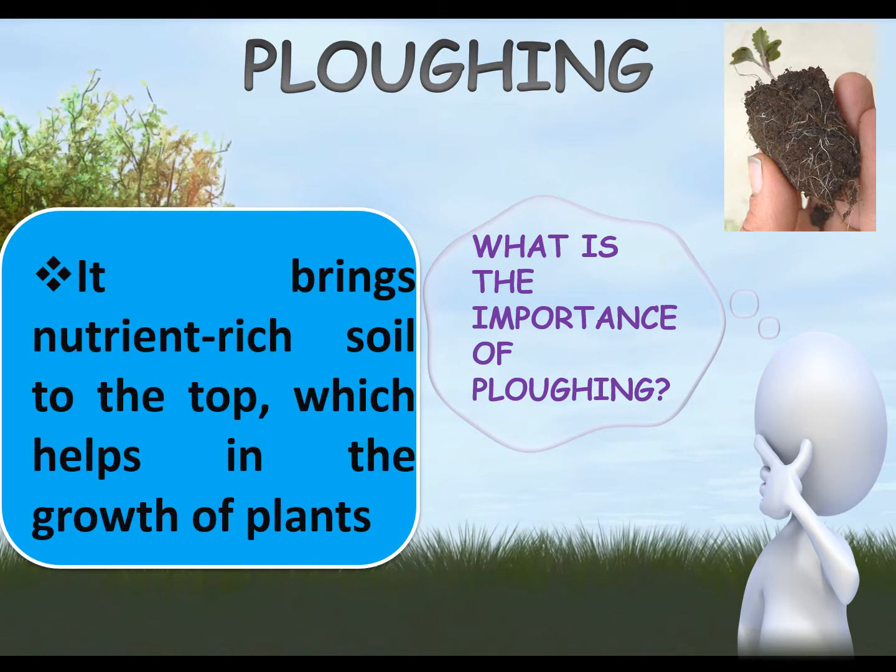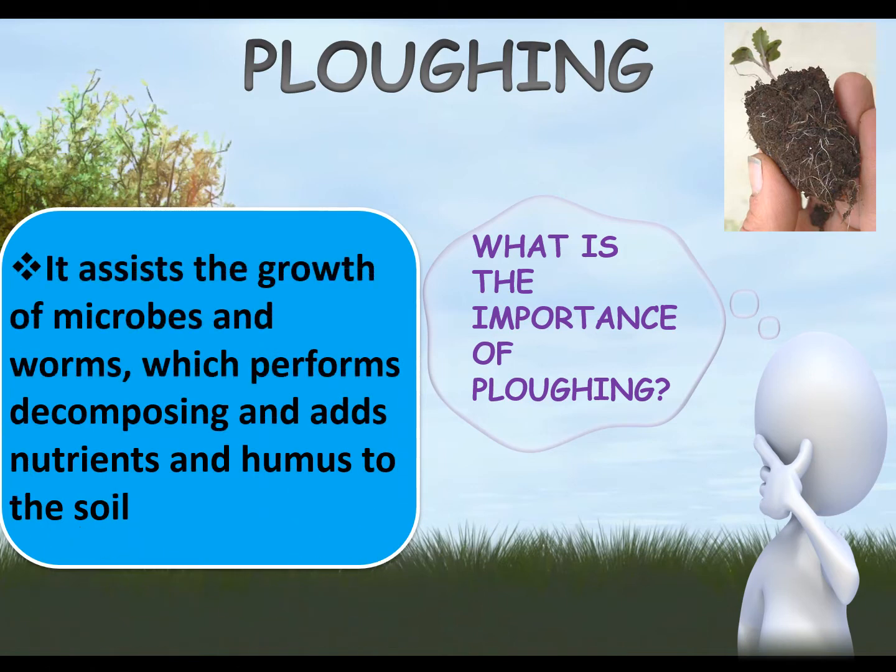It brings nutrient-rich soil to the top, which helps in the growth of plants. It assists the growth of microbes and worms, which perform decomposing and add nutrients and humus to the soil. Here, the word humus is used. It means a substance made from dead leaves and plants. Do you know the name of any microbe or worm which is involved in this process? We will find it later.